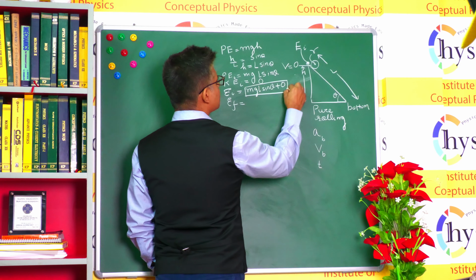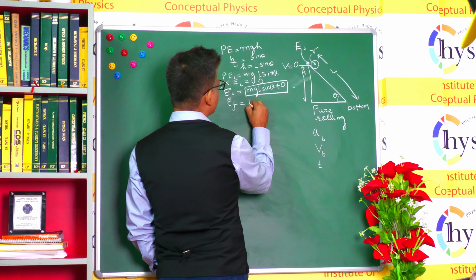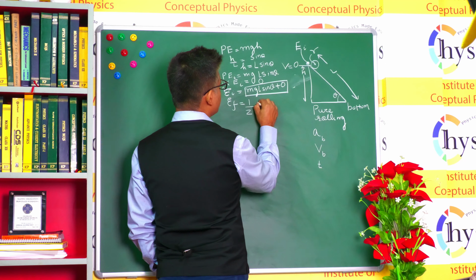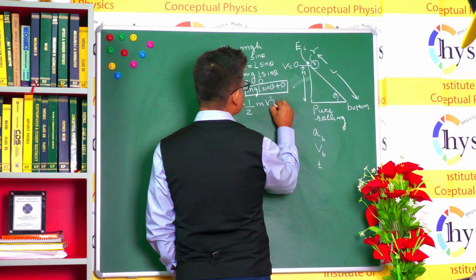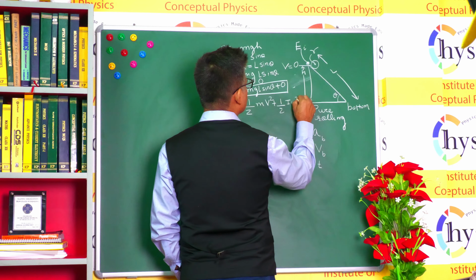Let's write what that energy will look like. So it will be a combination of half mv square, which is the velocity at the bottommost point, plus half I omega square. I is the moment of inertia of the body, which is known to you.